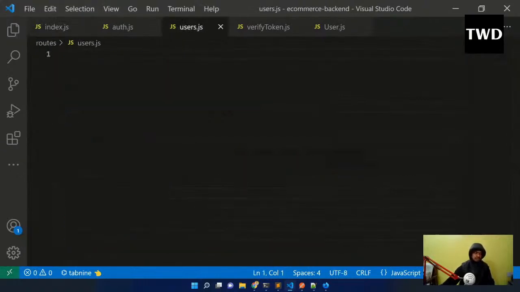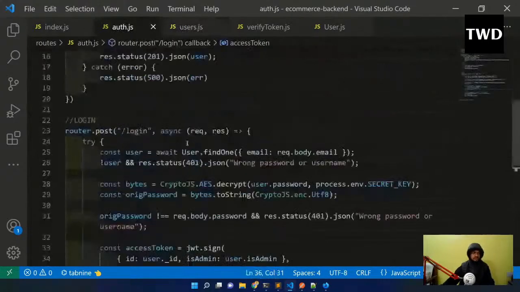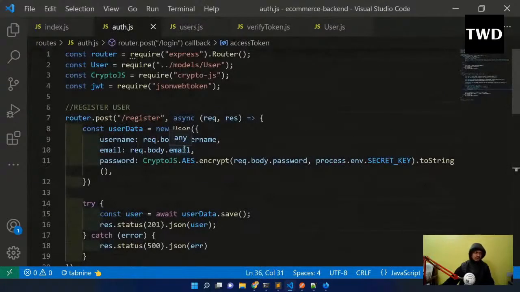Now let us create this users route. The users route we are going to create will be a lot like this one, but a lot of other things will be there. So let us first import all these things.